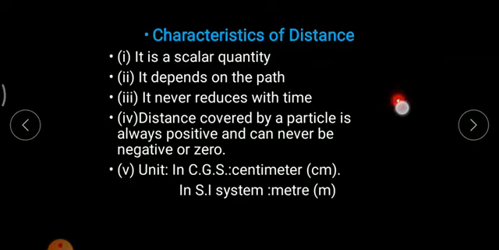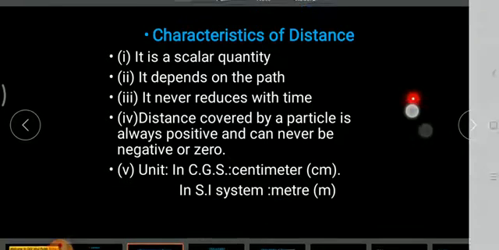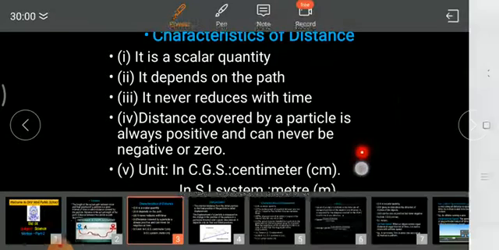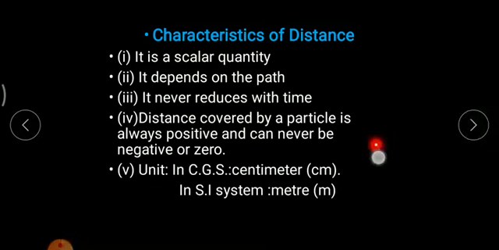For instance, take point A, point B, point C. The path traveled can be B to C, B to C to B, and B to A. It won't be negative. Whatever quantity there is, we simply add it. A to B, suppose 2 meter, B to C again 2 meter, so total distance would be 4 meter. Now C to B would be again 2 meter, making it 6, and from B to A again 2 meter, so the total distance traveled would be 8 meter. It can never be negative and it can never be zero.